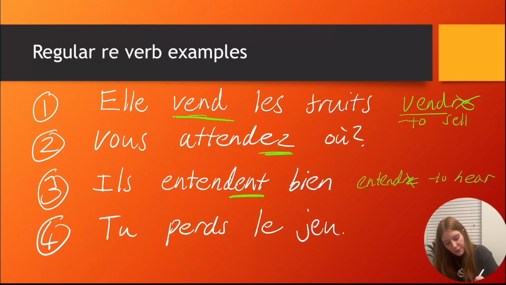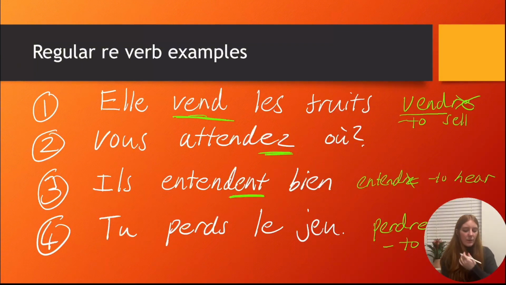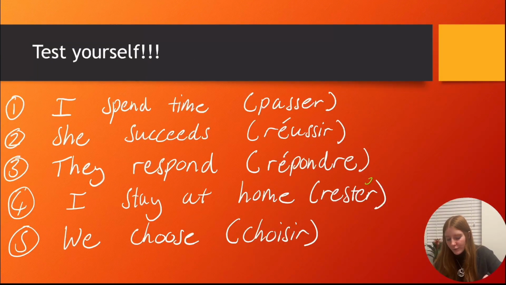And then finally you've got tu perds le jeu. So this is perdre, which means to lose. That's the RE verb, and we take off the RE and add on the S, that's the ending. Tu perds le jeu, you lose the game. Le jeu is the game, okay? There's some examples. Now, test yourself.